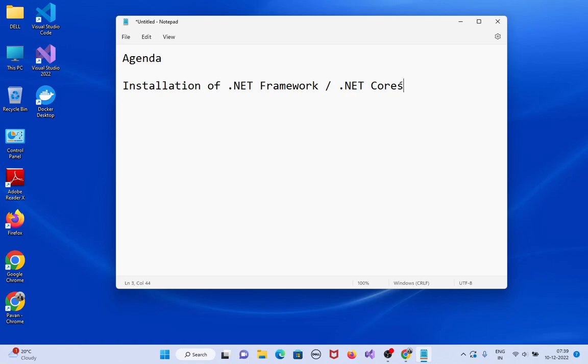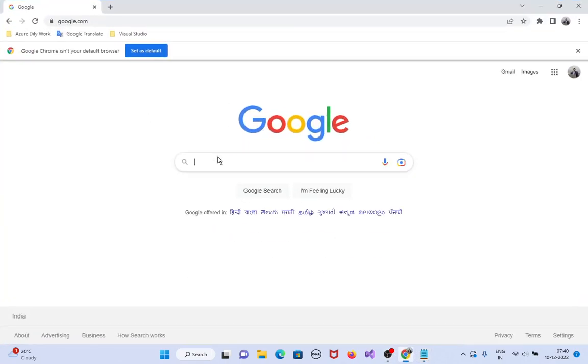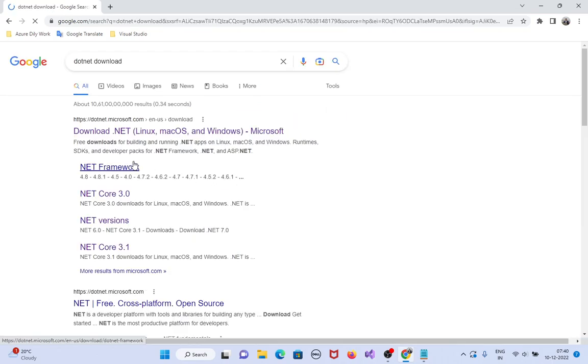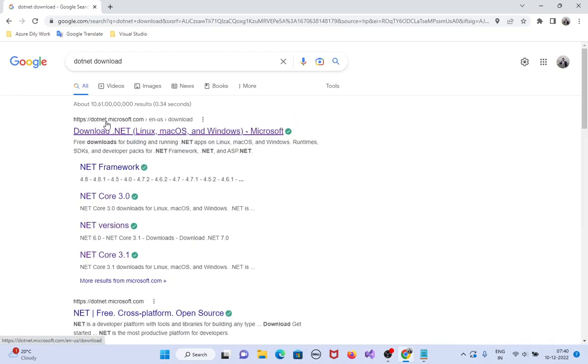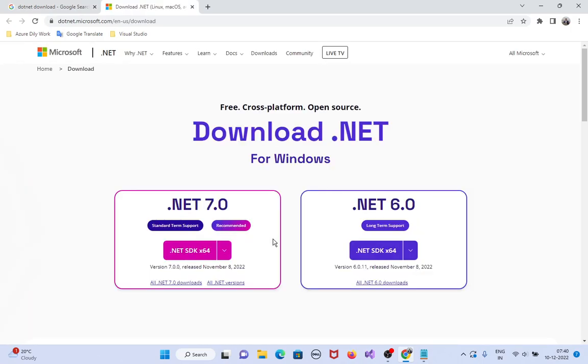Agenda: installation of .NET Framework or .NET Core. Open Google, type .NET download, just click on dotnet.microsoft.com, expand it. See here, the latest version, till now, means December 10, 2022.